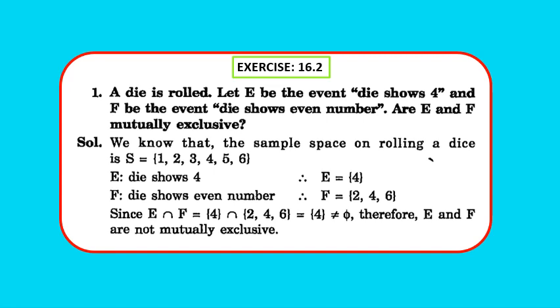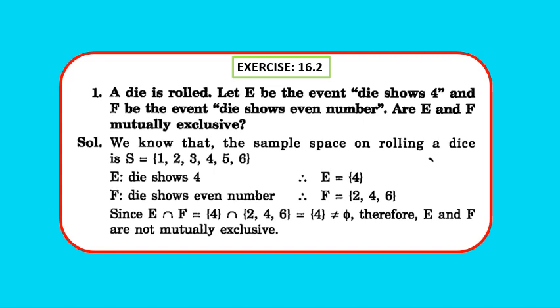So keeping all these points in mind, let's start exercise 16.2. Question 1 is, a die is rolled, let E be the event die shows 4 and F be the event die shows even number. Are E and F mutually exclusive?